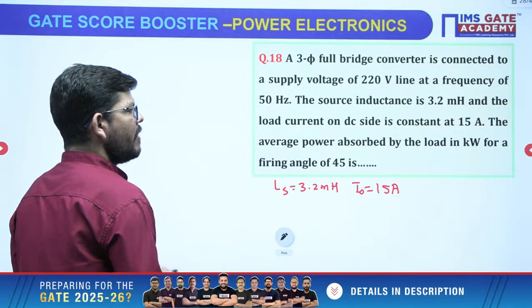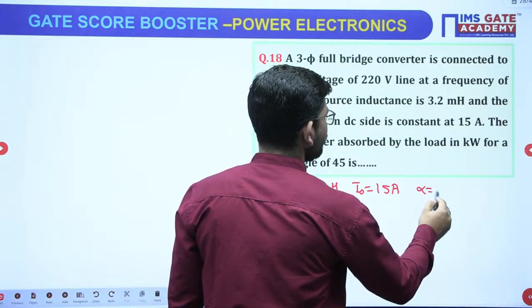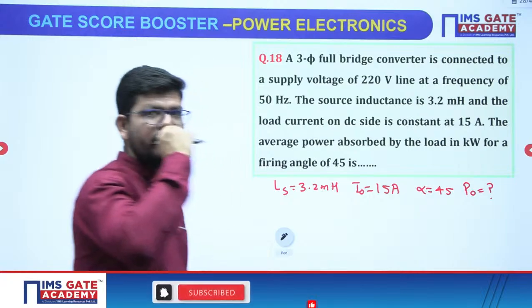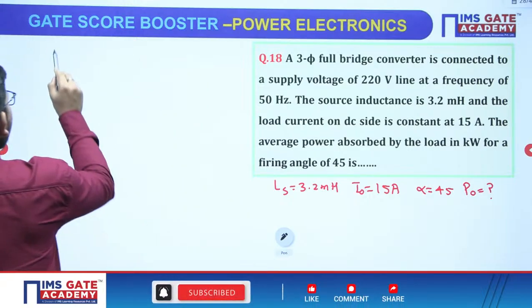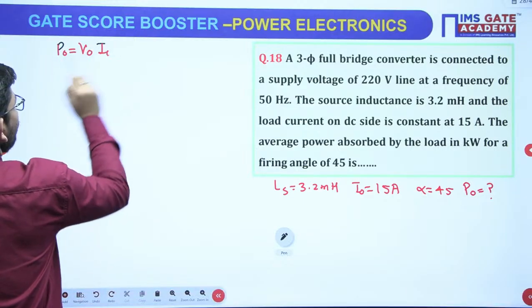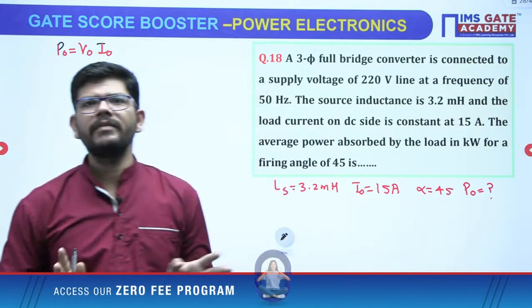The average power absorbed by the load in kilowatt at a firing angle alpha of 45. What is the average power absorbed by the load is what we have to calculate, right? Average power will be V0 into I0. I0 is given. If we calculate V0, we will be done with the power.